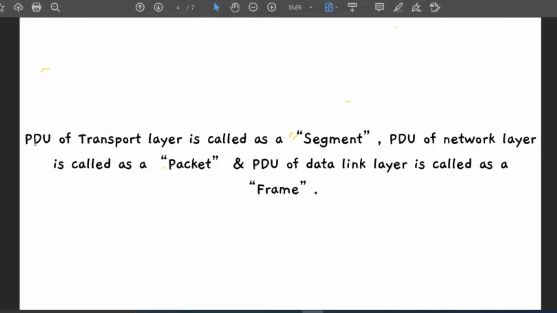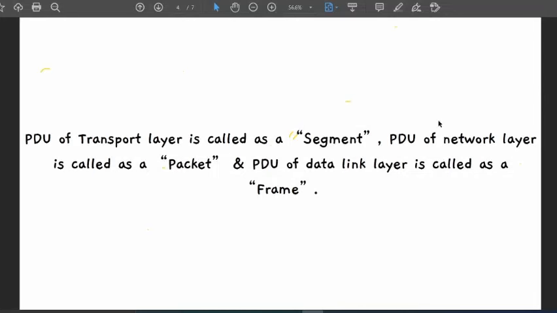PDU basically means protocol data unit. The PDU of the transport layer is called a segment. I've already explained that the PDU of the network layer is called a packet. This is related to the TCP/IP model. Don't get confused; in OSI, I have already explained that transport layer is segment.